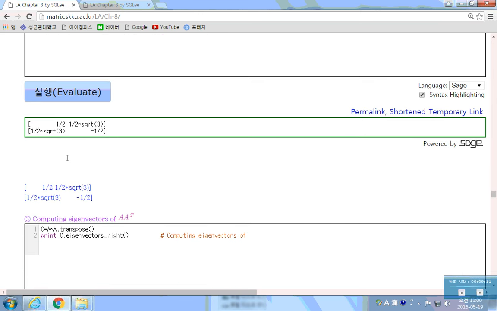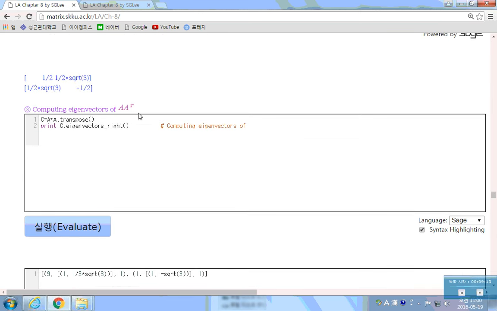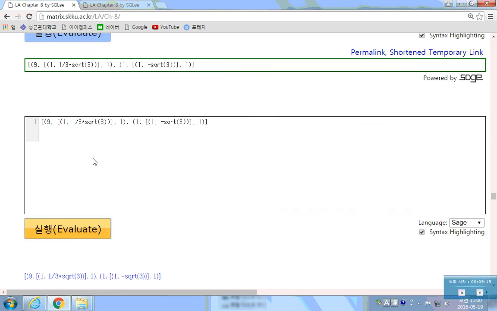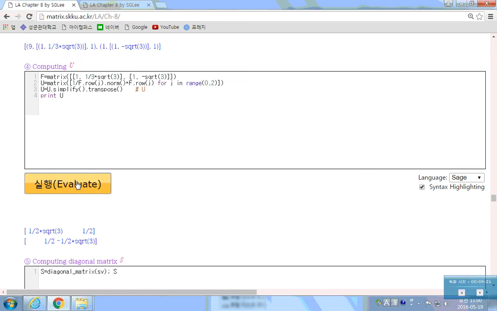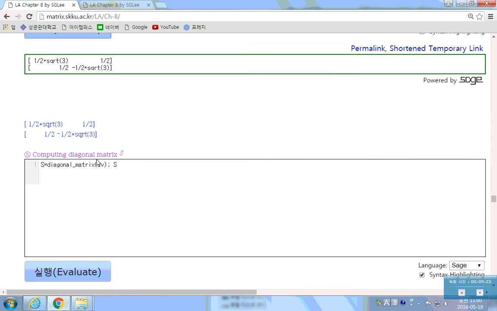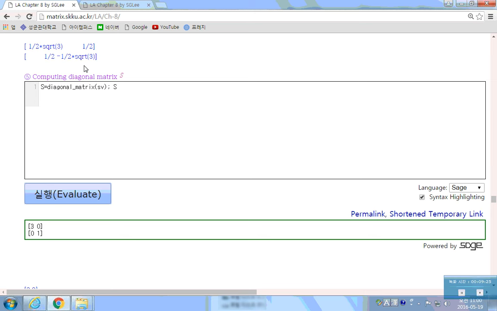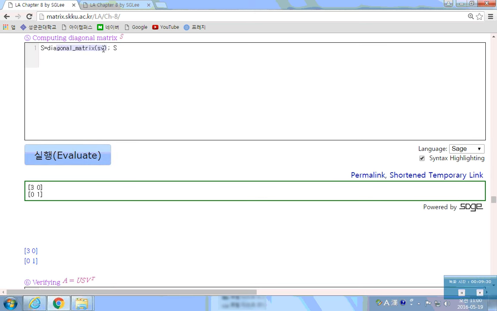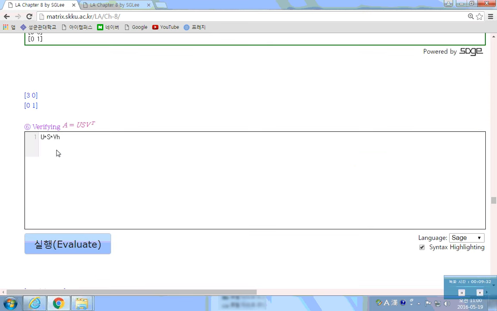Then you have an orthogonal matrix, and do the same thing for A transpose. Find the eigenvalues and eigenvectors and then normalize them to form a matrix U. Then you have U and V, and the diagonal matrix is just formed with the singular values, which are 3 and 1. Then just try to multiply this. Multiply U sigma V transpose.